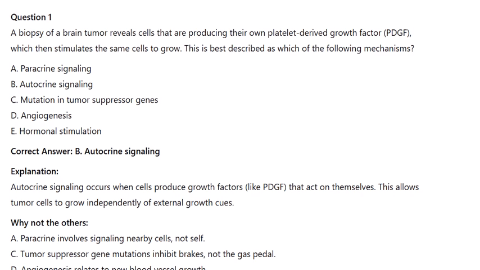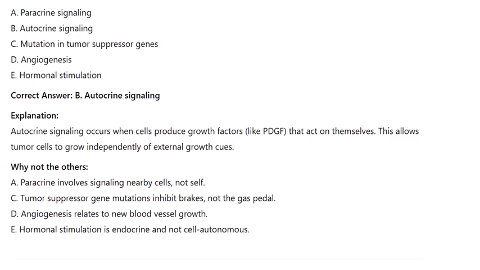Correct answer: B. Autocrine signaling. Explanation: Autocrine signaling occurs when cells produce growth factors like PDGF that act on themselves. This allows tumor cells to grow independently of external growth cues. Why not the others? A. Paracrine involves signaling nearby cells, not self. C. Tumor suppressor gene mutations inhibit brakes, not the gas pedal. D. Angiogenesis relates to new blood vessel growth. E. Hormonal stimulation is endocrine and not cell autonomous.